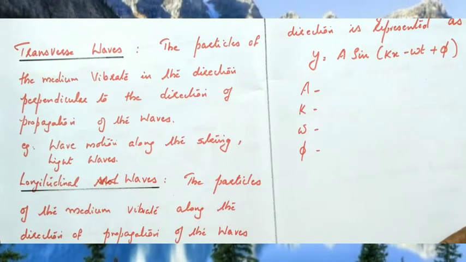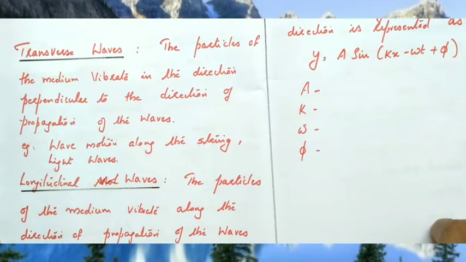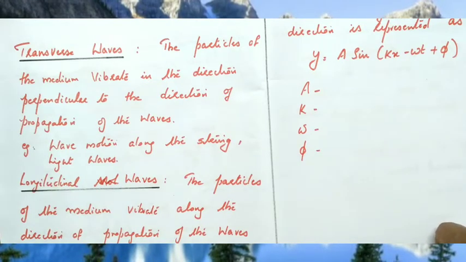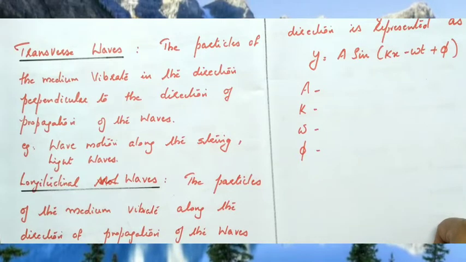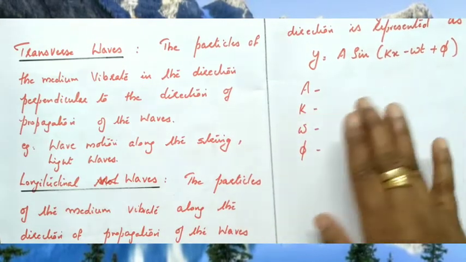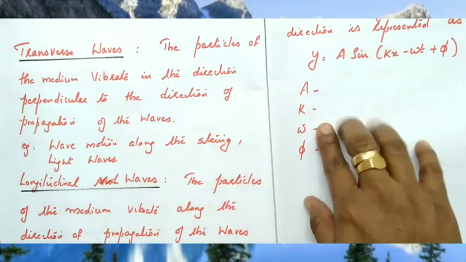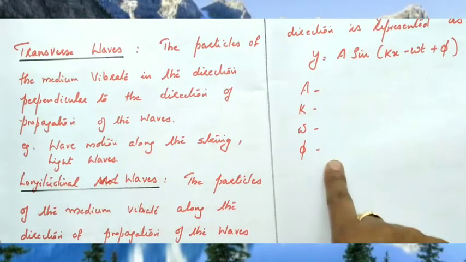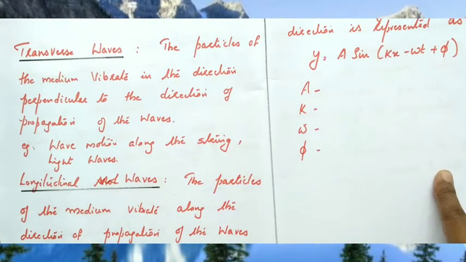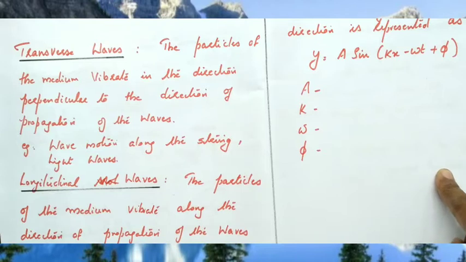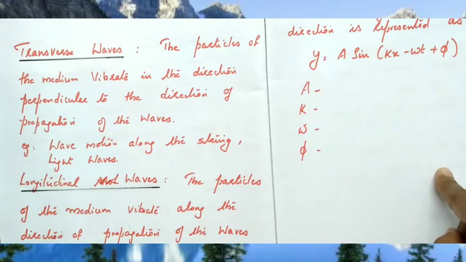transverse waves. For example, when we drop a small pebble into a pond of still water, we can see waves are produced. In that wave, if you place a floating material, for example a small piece of cork on the disturbed water, we can see waves are propagating in one direction, but that floating material moves up and down. That means the particles are vibrating up and down, and it is perpendicular to the propagation of the waves. Such waves are called transverse waves. Examples for transverse waves are waves along a string, light waves, water waves, etc.